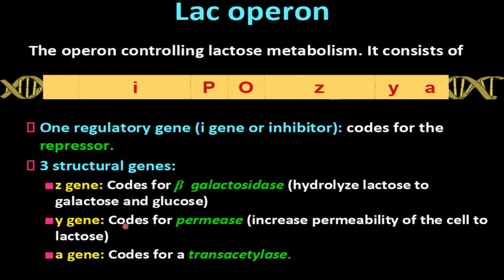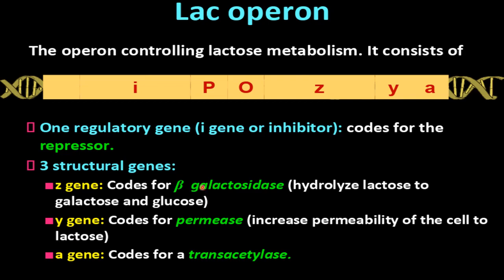Y gene codes for the permease. This Y gene codes for the permease, and this permease is an enzyme required here to increase the permeability of the cell to lactose. If the lactose is present in the surrounding, then it needs to come inside the E. coli cell.